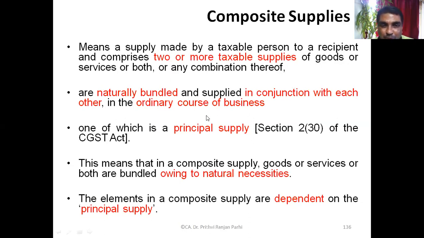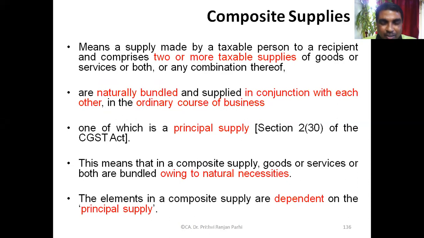So the bundling should be natural, and the supplies made in conjunction with each other in the ordinary course of business. In the ordinary course of business, you should find that this kind of supply is made. This is quite common in many types of business. You can find it's the normal practice to supply one thing along with some other thing, and one of them is the principal supply. Other things are incidentally supplied with that.